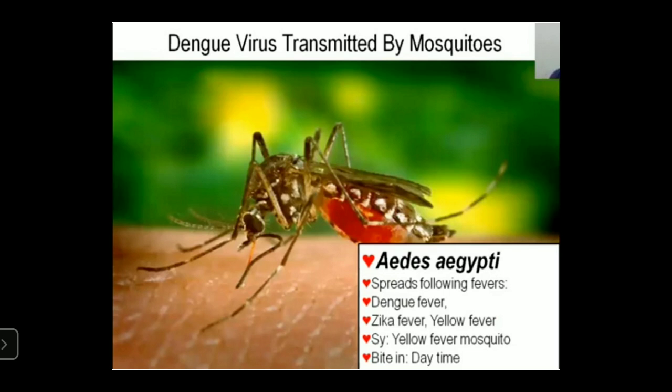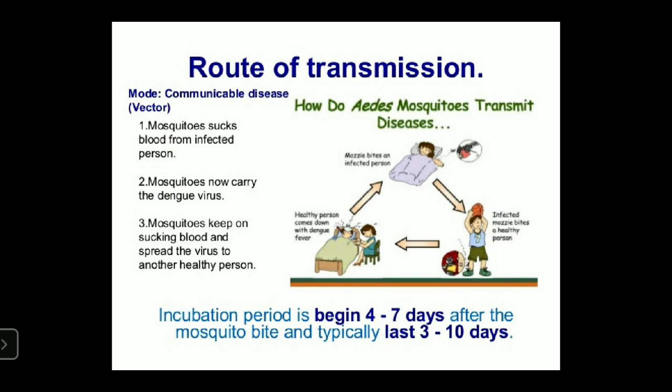Next, mode of transmission. Dengue fever is transmitted by vector arthropods like Aedes aegypti and Aedes albopictus. The disease can also be transmitted by infected syringes and lab equipment, and from mother to child or by blood transfusion.